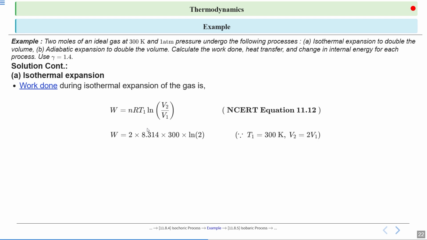So put the values: 2 into 8.314, this is the value of R, into T1, that is 300, into log 2. When we put the values of V2 and V1, it will become log 2. So solving this, you will get W equal to 4988.4 into 0.693. So W equal to 3457 joule. So the work done during isothermal expansion of the gas is 3457 joule.